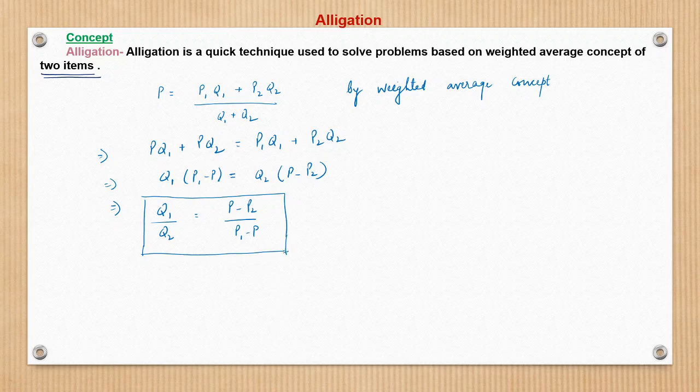It is basically nothing but a derivation of the weighted average price. So when we know the weighted average price of two varieties, and we also know the individual prices of the two varieties, then we can find out the ratio of the quantities of the two varieties. That is what alligation gives us.